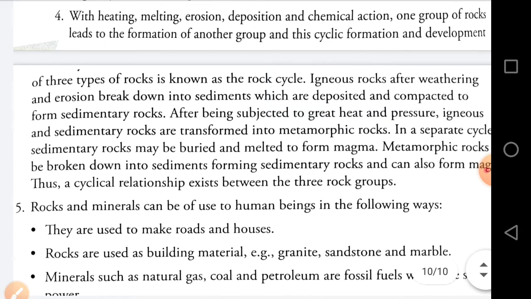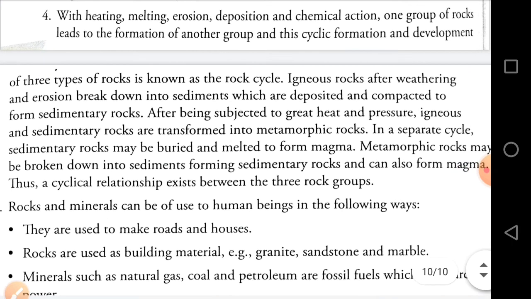Rocks are used as building materials. For example, granite, sandstone and marble are used for building materials. And minerals such as natural gas, coal, petroleum, fossil fuels are the source of power. So in this we can say that rocks and minerals are very useful for us.